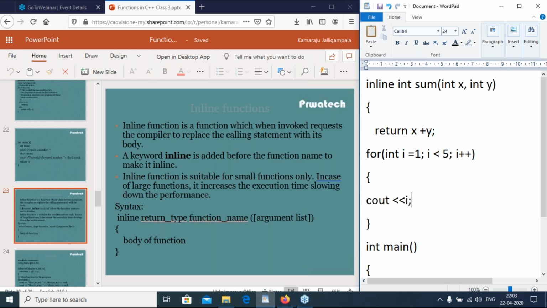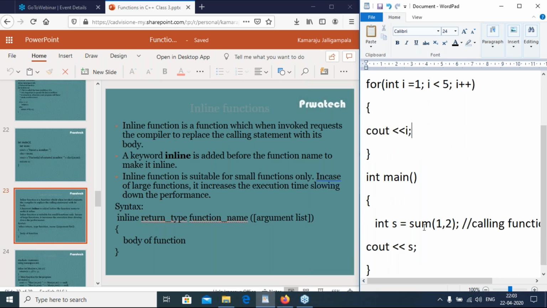If inline functions have complex statements, then execution is very slow, because it takes more time. Whenever I call the function, it replaces the total body into the calling function.